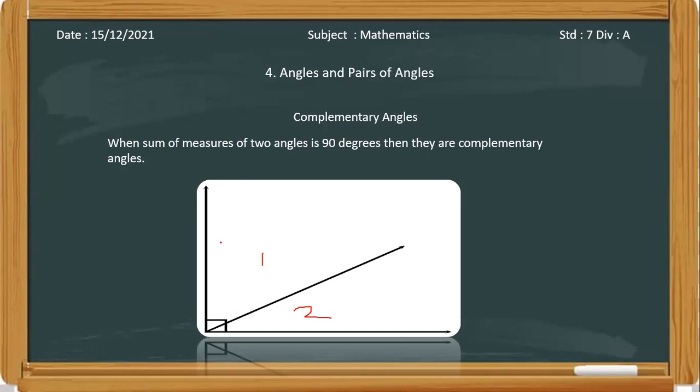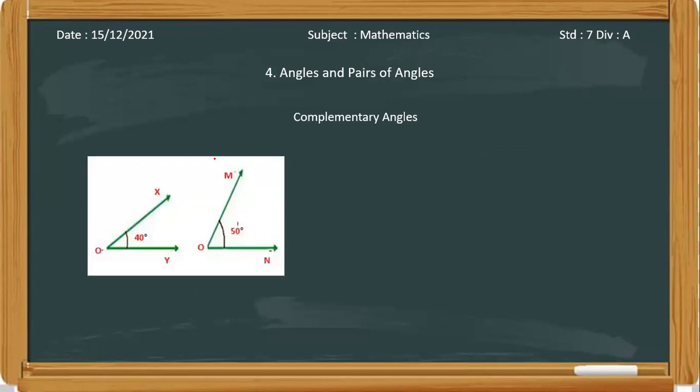So the best example of complementary angles is the right angle, which is 90 degrees. Okay, so we will see one example of how to find whether angles are complementary or not.